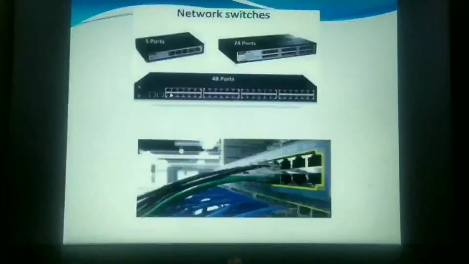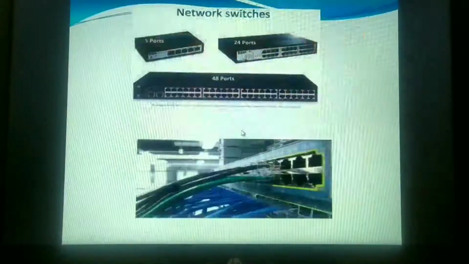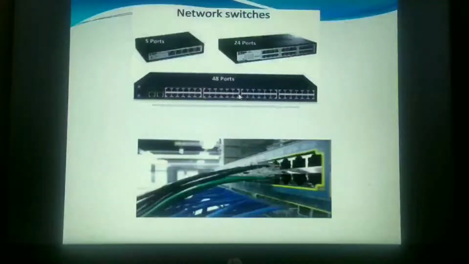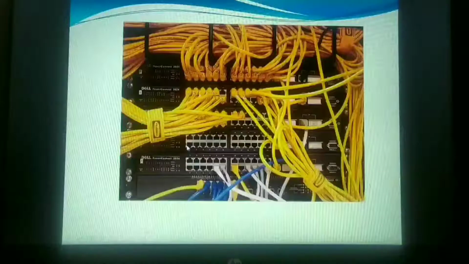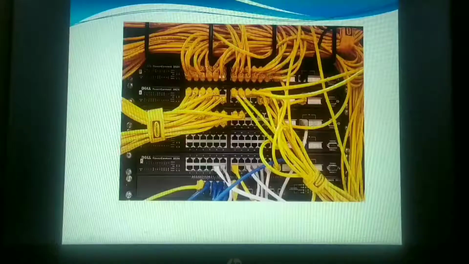What I have shown you, 5 switches, each having 48 capacity, so 48 into 5, that many connections I can make. In the first switch almost all 48 ports are being used, that means 48 computers are connected.